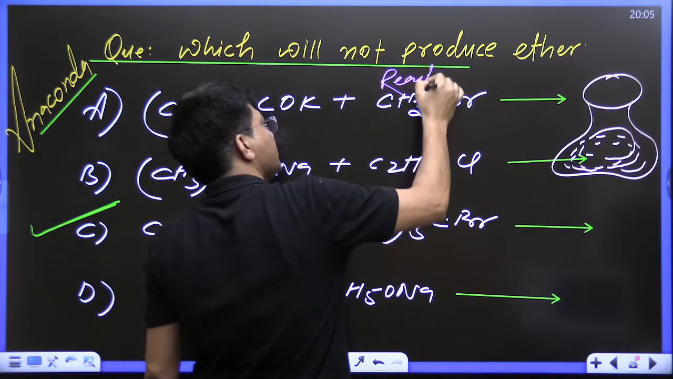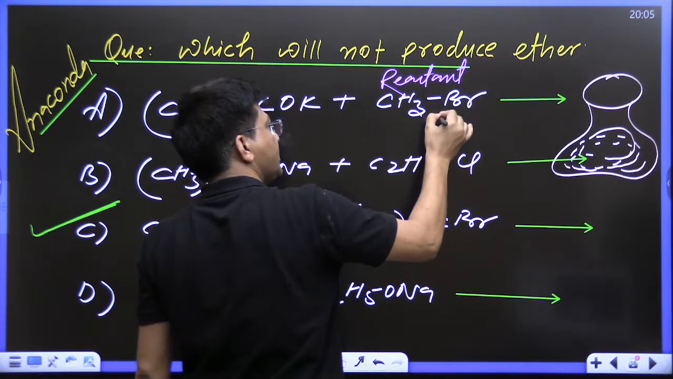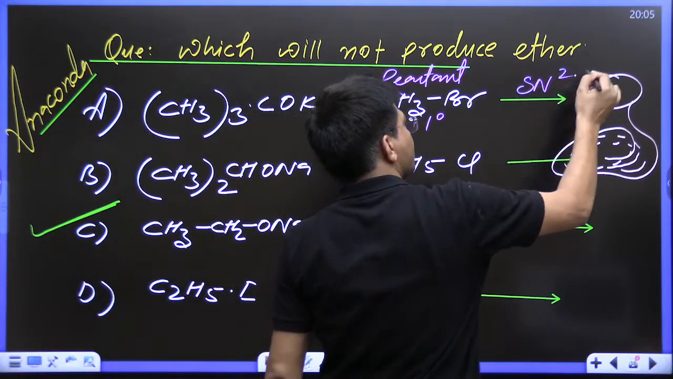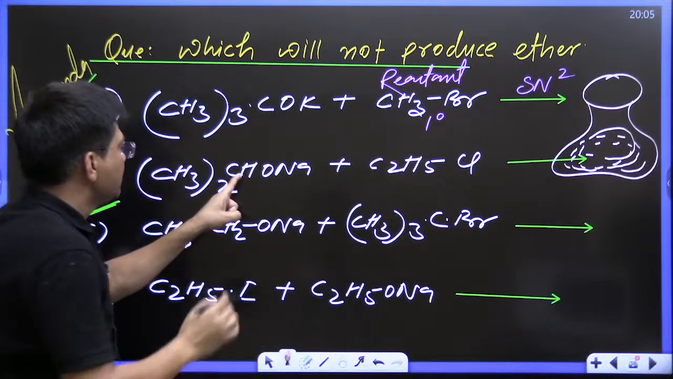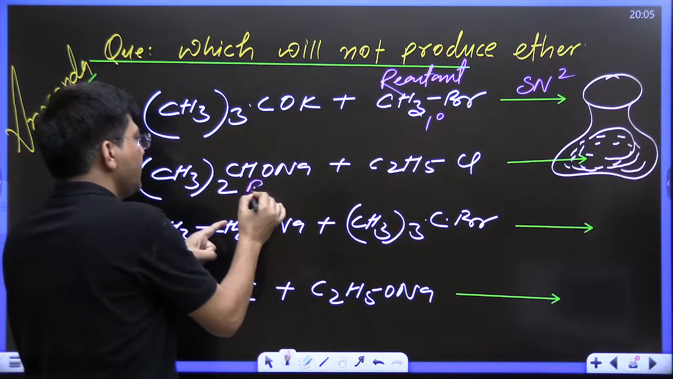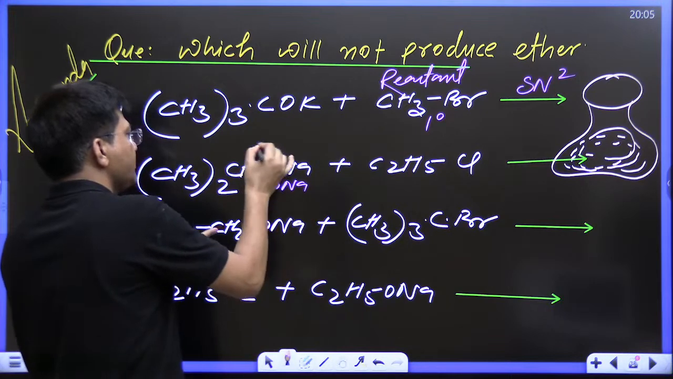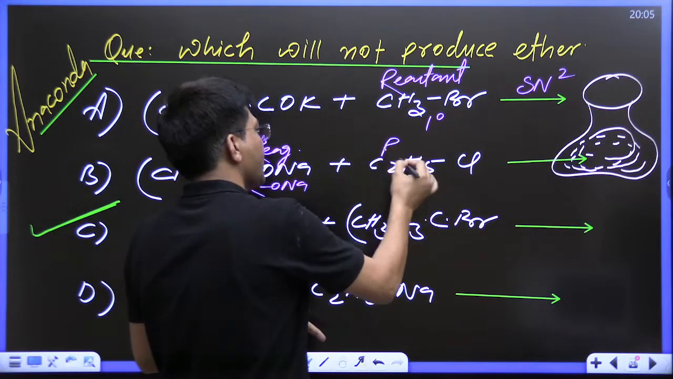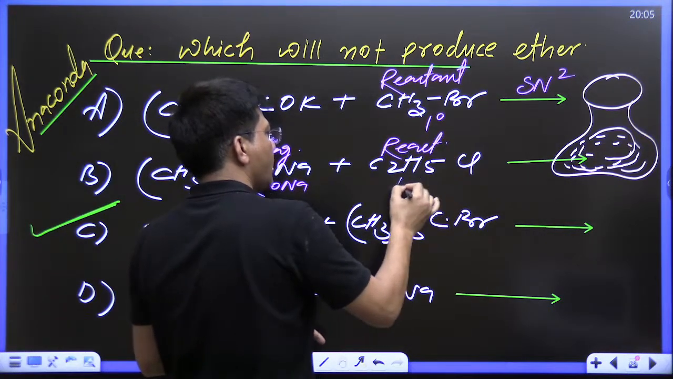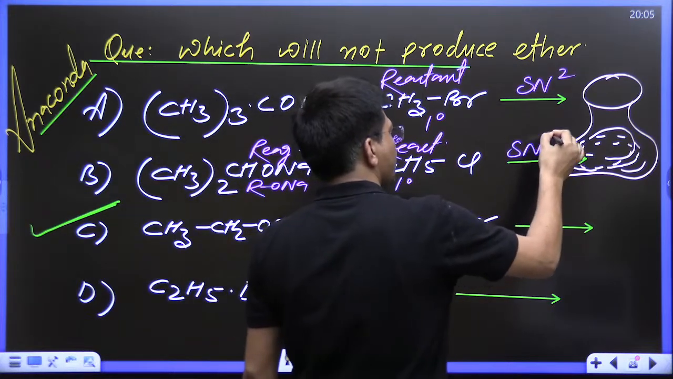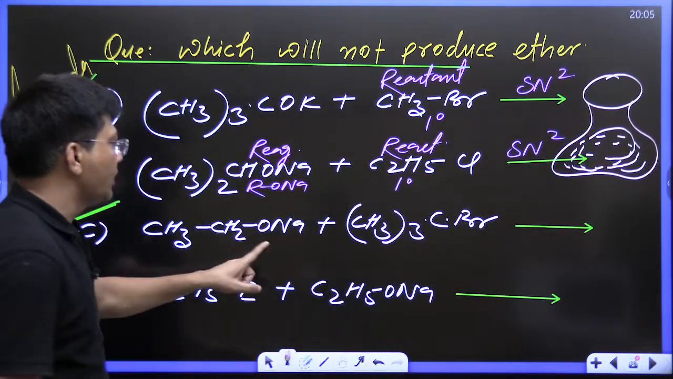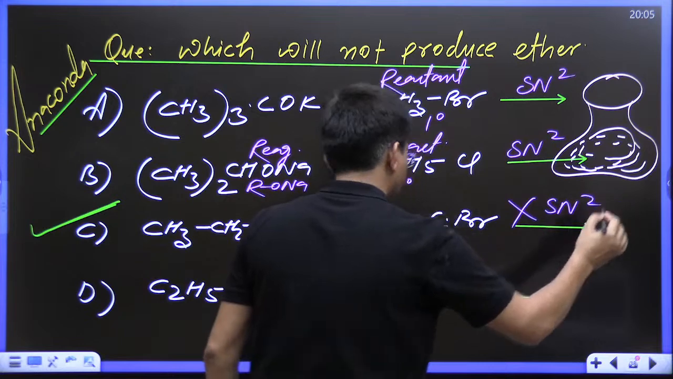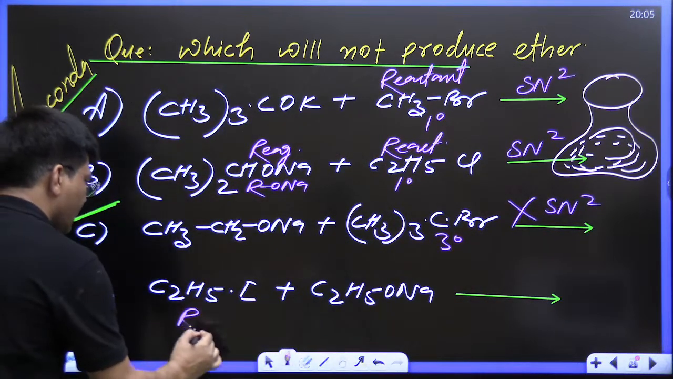This is the reactant, and this reactant is 1 degree, so it will show an SN2 reaction. Now in this reaction, this is RONa, this is your reagent. This RX is your reactant, and this reactant is 1 degree. This will also give an SN2 reaction. Agreed? Now here this is RONa and this is the reactant. This is 3 degree. No SN2, it will not give SN2. And here this is the reactant, and that is your reagent.